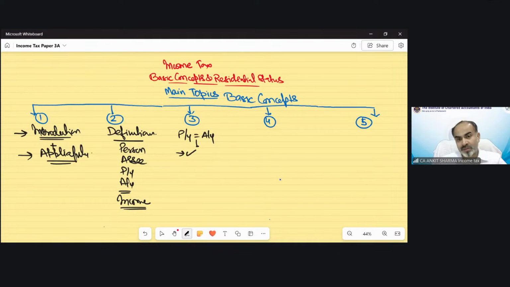We have discussed those exceptions, and we have also discussed the concept and the cases of black money.